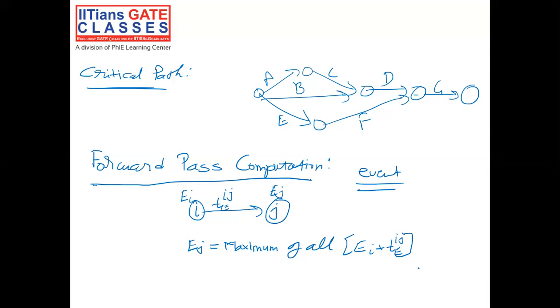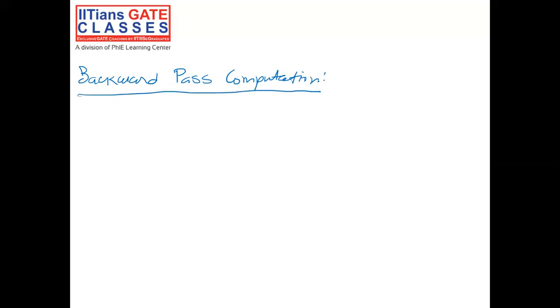Now let's see the backward pass computation. Now, what is this backward pass computation? In this, we compute the time in which an event must be completed at the latest.